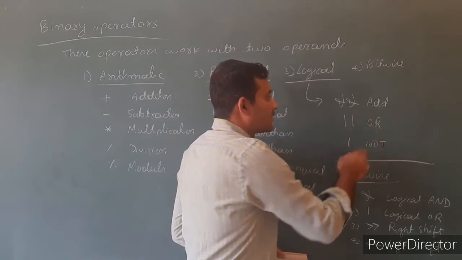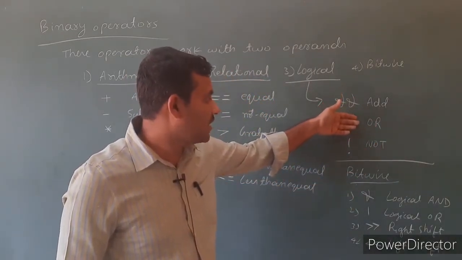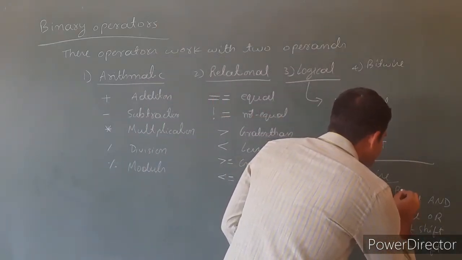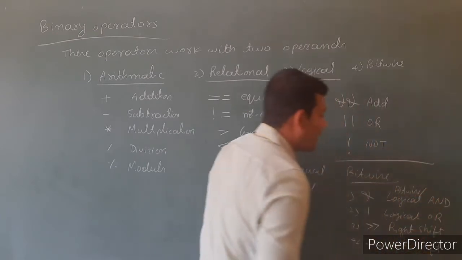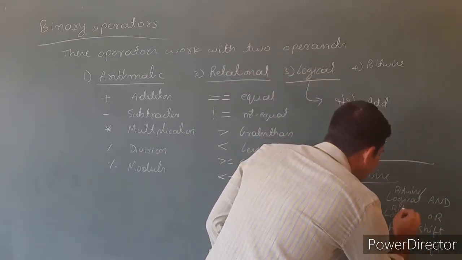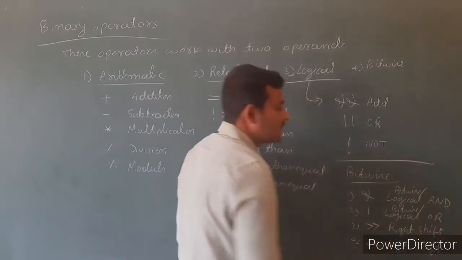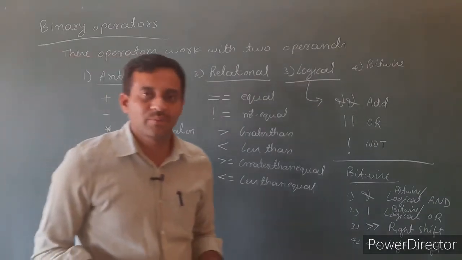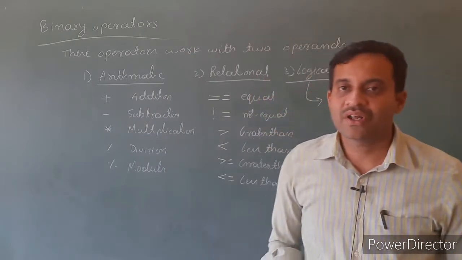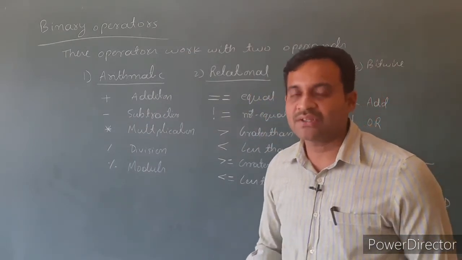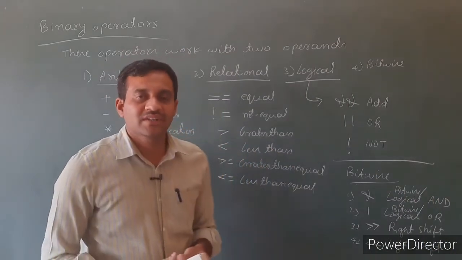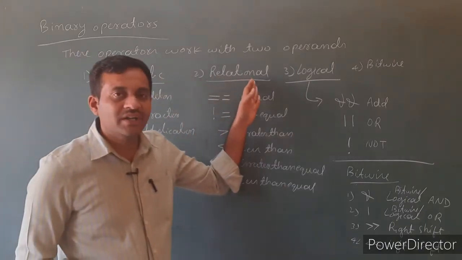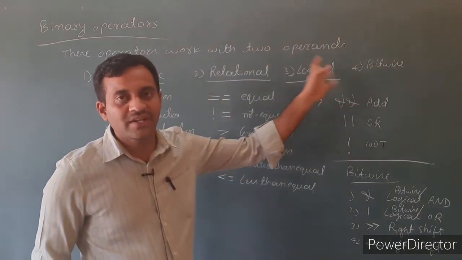Here and, or, not, we directly say logical and, logical or, logical not. Here we say bitwise and, bitwise or, right shift, then left shift. These are the main classification of binary operators. Here binary operators means the operators work with 2 operands. Then the binary operators are mainly classified into 4 types: arithmetic operators, relational operators, logical operators and bitwise operators.